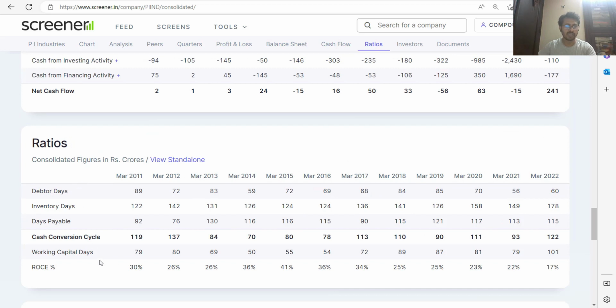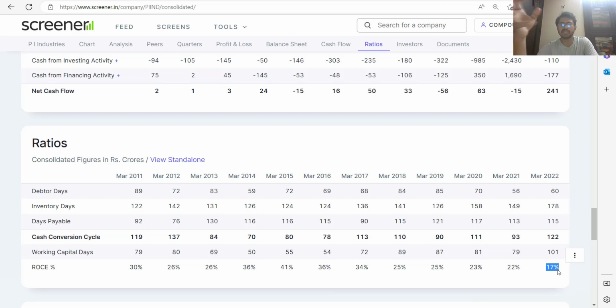Let us also see the directional trend of this business. If I just see ROC of this business since 2011, we can see that we started from 30 and then it gradually came down to 17%. For this sudden drop to 17%, there is a reason. The company has raised capital through a QIP, which is adding to the capital, but that QIP money has not been invested. They're looking for an acquisition, but still have not found one.